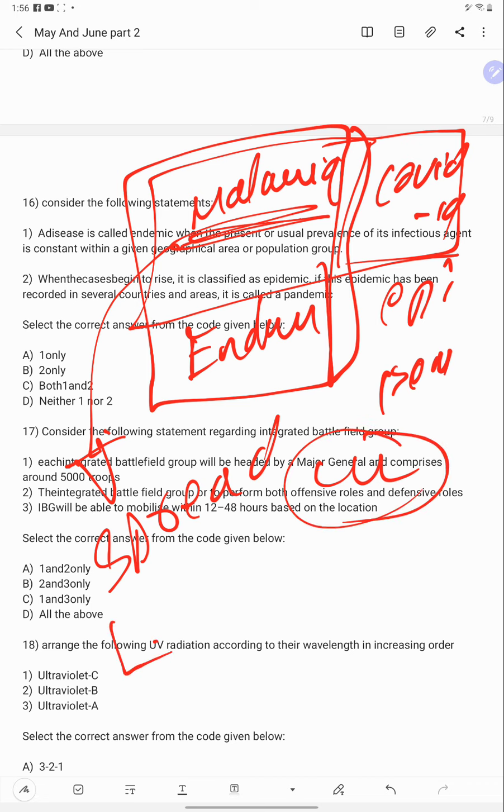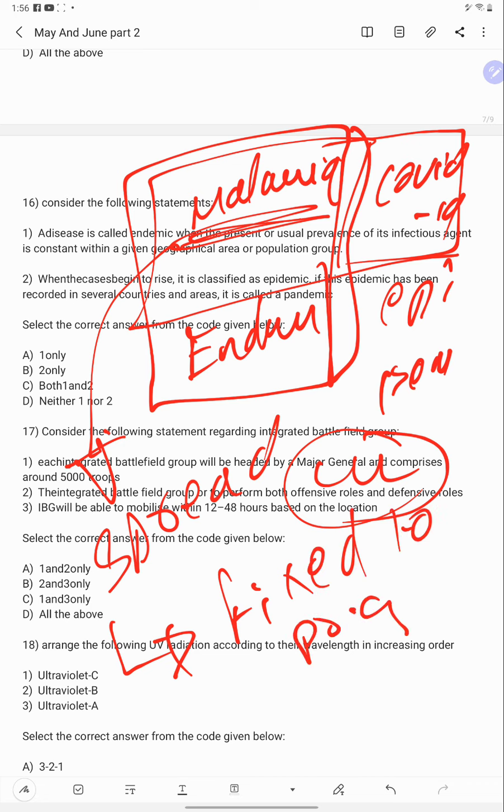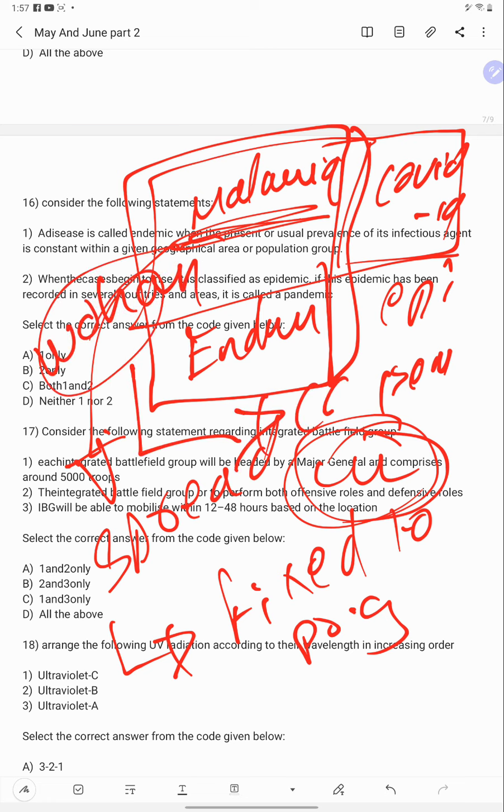Malaria is fixed to a particular region, but COVID is not like that. From Wuhan, it has spread to all continents except Antarctica.